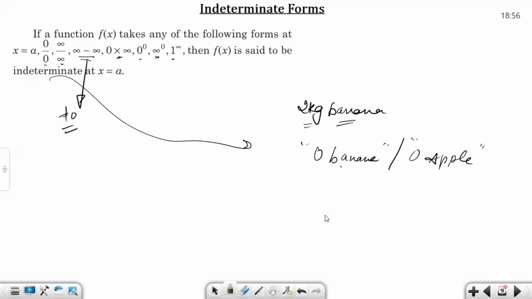What is 0 banana in practical life? That is no banana, or 0 apple. So these are very indeterminate forms. You have to understand it in such a manner that we are not able to specifically quantify these particular forms. That's why we are mentioning them as indeterminate forms. Is that clear, everyone?